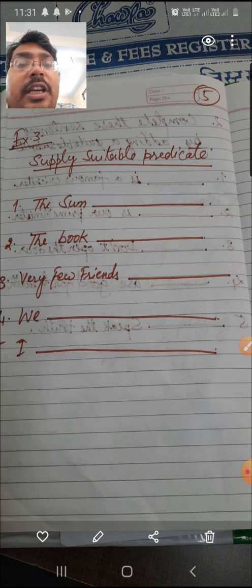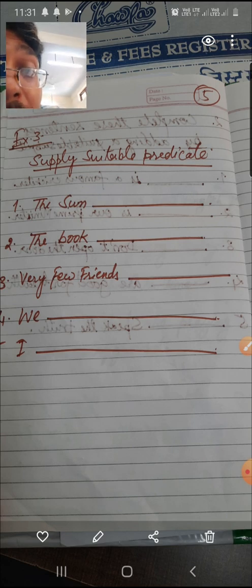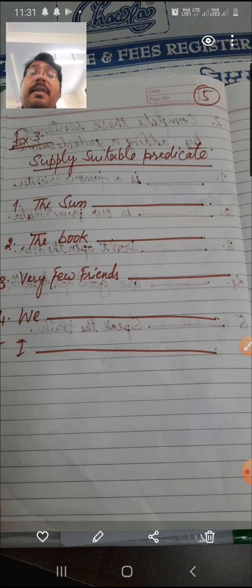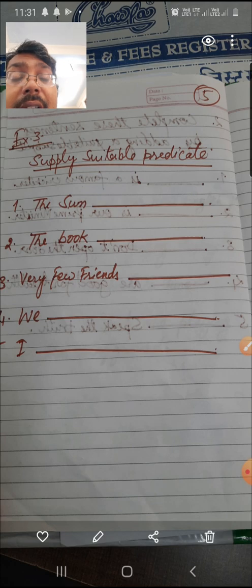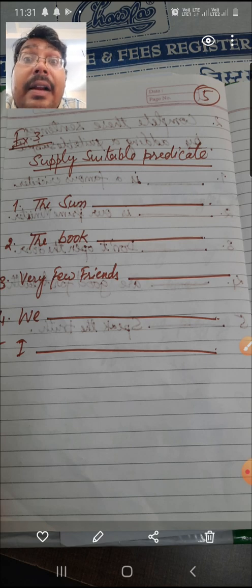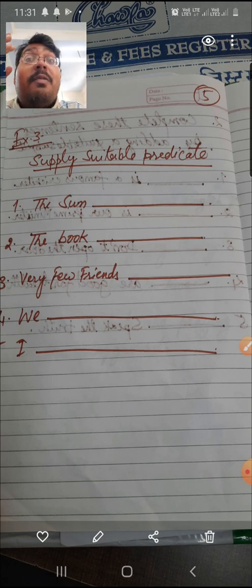And you also keep in mind that the verb is a part of the predicate. You may also supply a suitable verb. For example, like we. We can't write we is going to Kanpur. We need to write we are going to Kanpur. Or some student was saying we are the students of Awasthi sir.